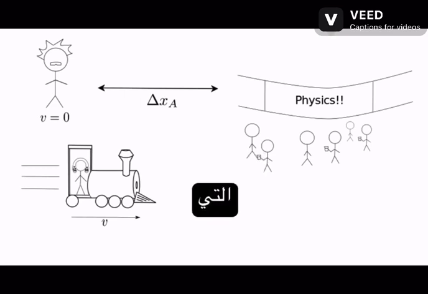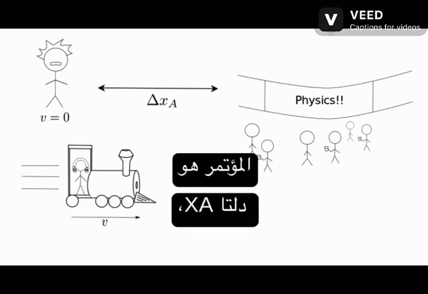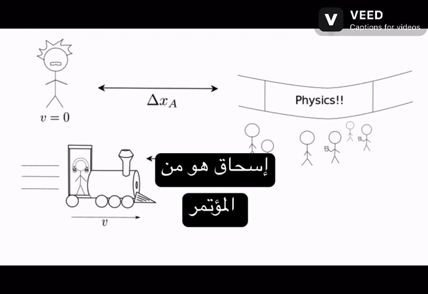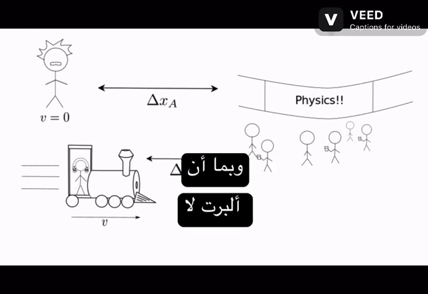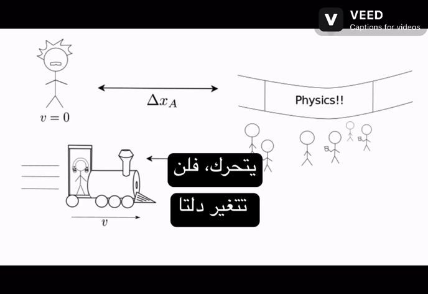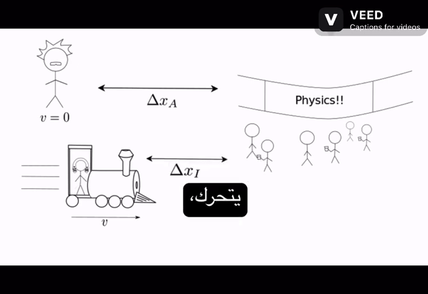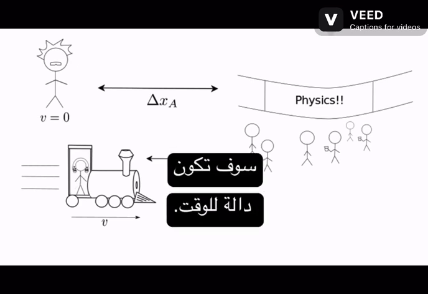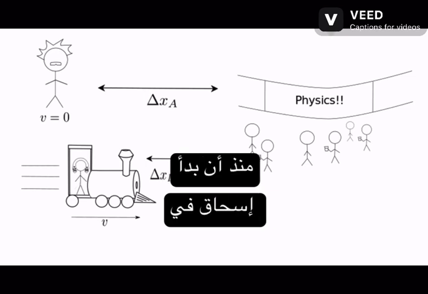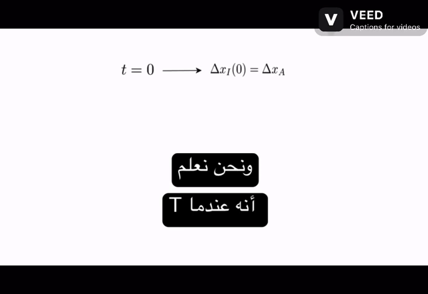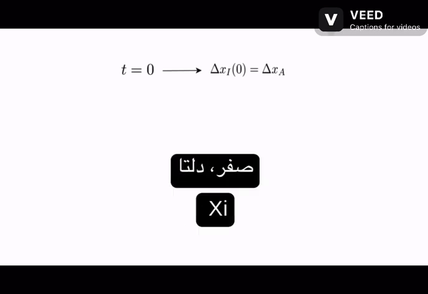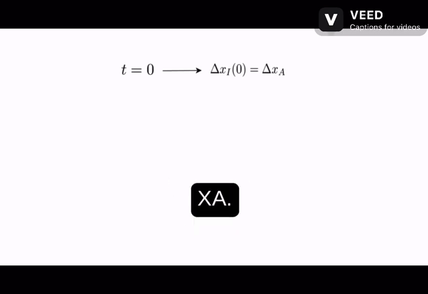Let's say that the distance Albert is from the conference is delta xa, and the distance Isaac is from the conference is delta xi. Since Albert is not moving, delta xa will not change, but since Isaac is moving, delta xi will be a function of time. Since Isaac started at the train station that Albert is stranded at, we know that when t is equal to 0, delta xi is equal to delta xa.